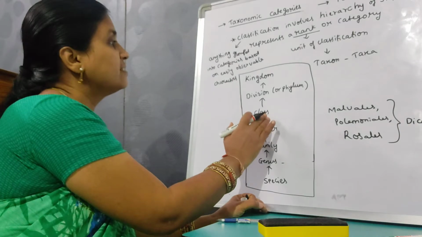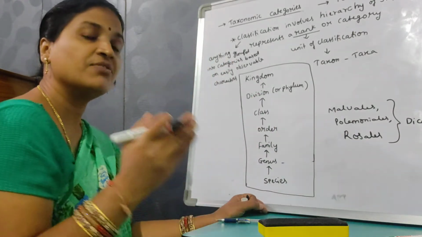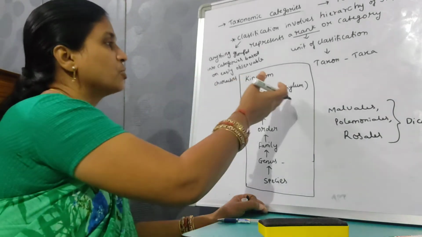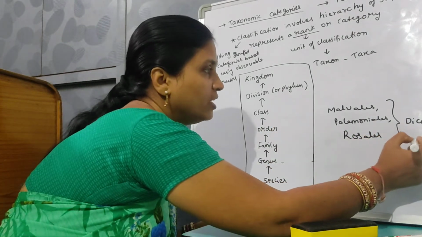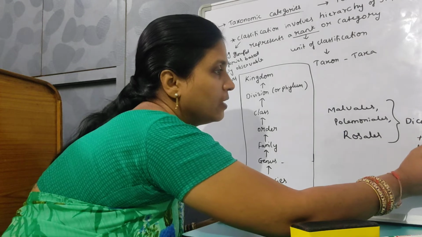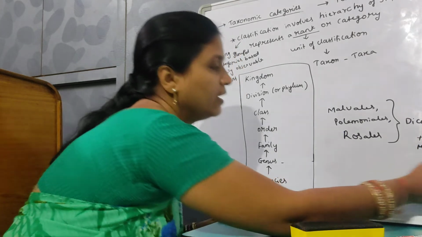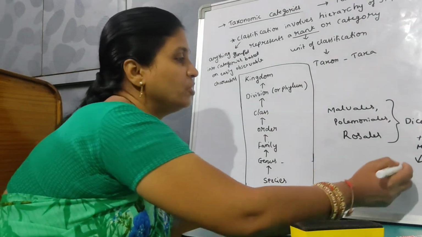Then related classes are grouped into division or phyla. If it is a plant, it is called a division. If it is an animal, it is called a phylum. So Dicotyledonae and Monocotyledonae come under the division.